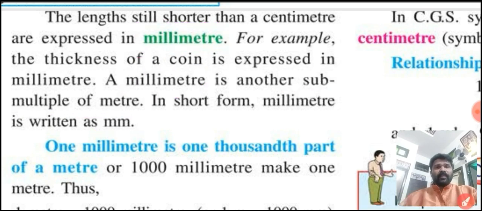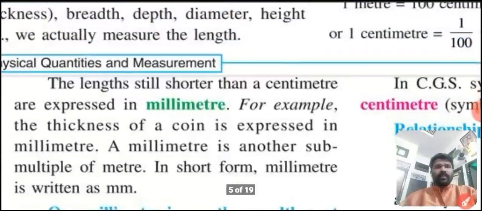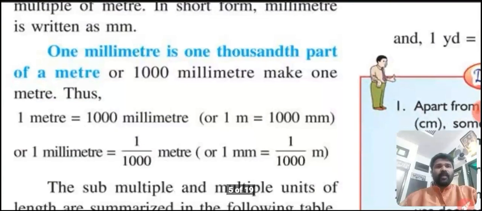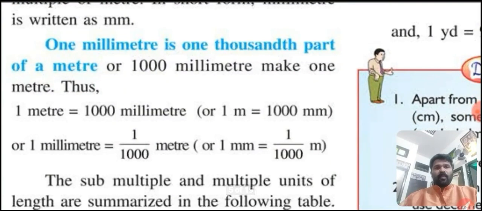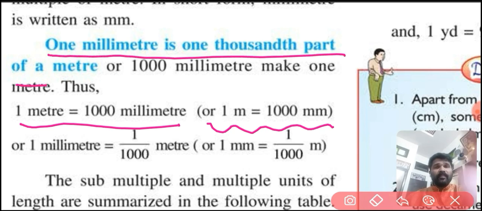1 millimeter is a 1/1000th part of a meter, or 1000 millimeter make 1 meter. Thus 1 meter is equal to 1000 millimeter, or 1 m is equal to 1000 mm. Okay, students. So I told you 1 millimeter is 1/1000th part of a meter.